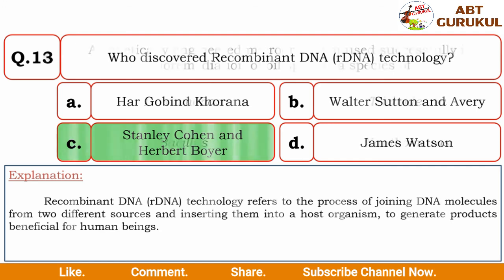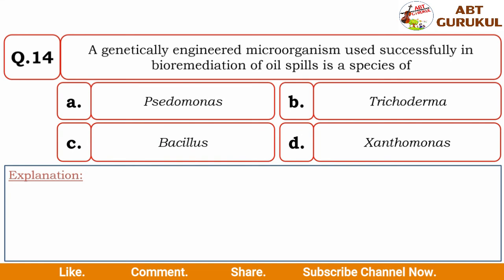Next question is, a genetically engineered microorganism used successfully in bioremediation of oil spills is a species of, and the given options are Pseudomonas, Trichoderma, Bacillus and Xanthomonas. And here the correct option would be A, Pseudomonas.